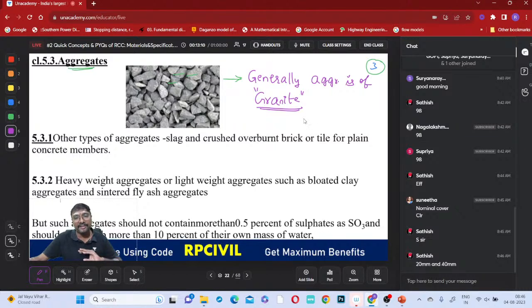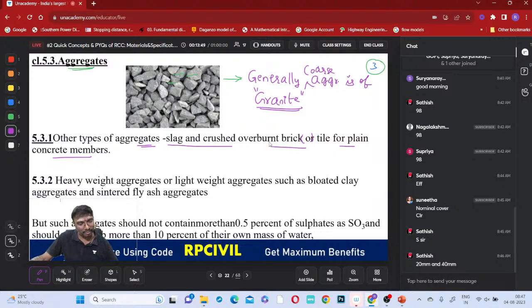Generally by default, if nothing is mentioned, the aggregate we have to use is coarse aggregate, and coarse aggregate must be made up of granite. Suppose granite is not available, then for lightweight structures we can use other types of aggregates also: slag and crushed overburnt brick or tile for plain concrete members. So if reinforcement is not there, whenever plain concrete members are there, we can use slag and crushed overburnt brick.